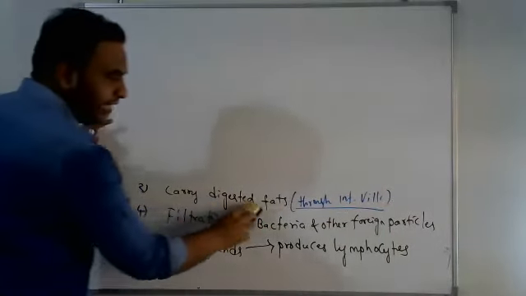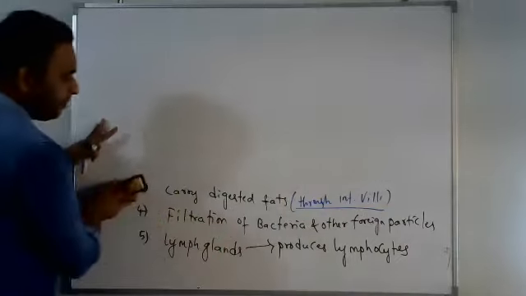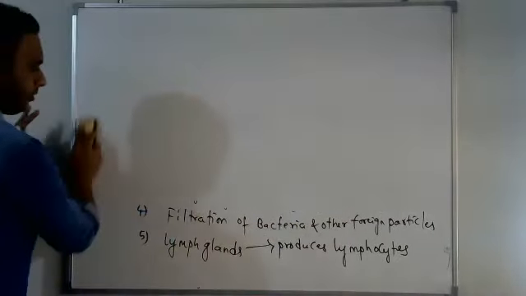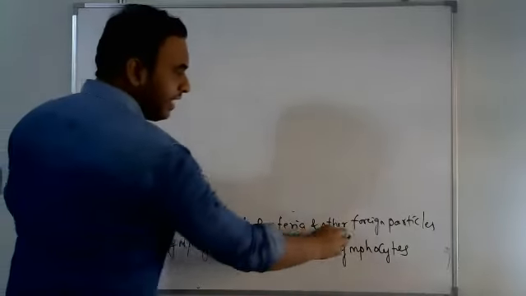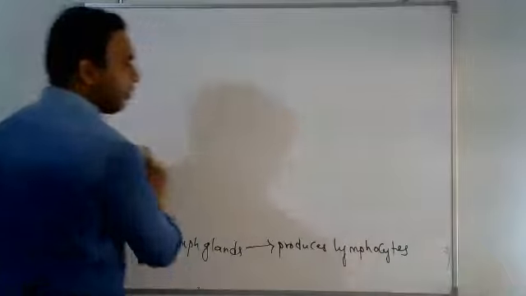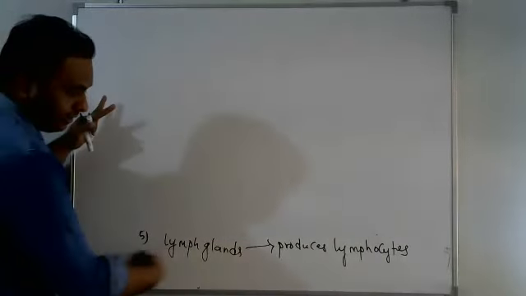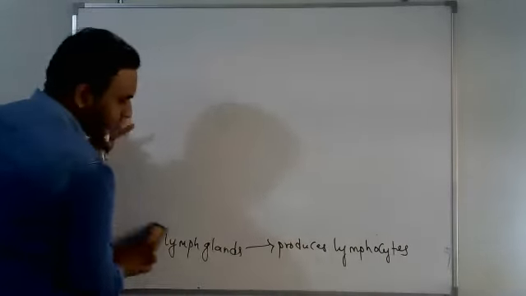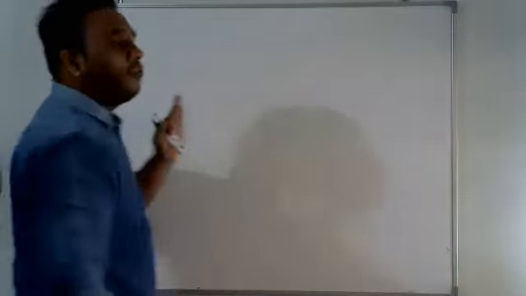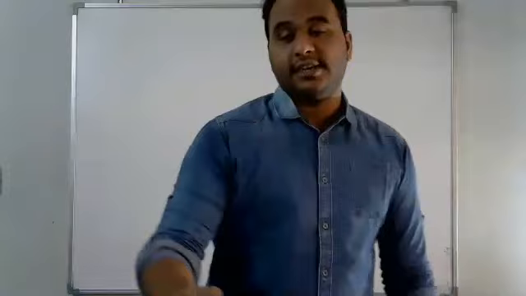Next, it helps in carrying digested fats. Next, filtration of bacteria and other foreign particles. Next, the lymph glands produce lymphocytes and other antibodies, which provide us immunity.